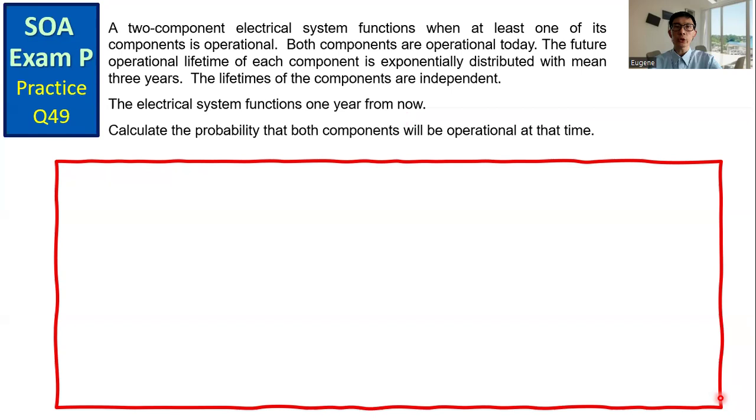The electrical system functions 1 year from now. Calculate the probability that both components will be operational at that time. Let's take a look at the solution.